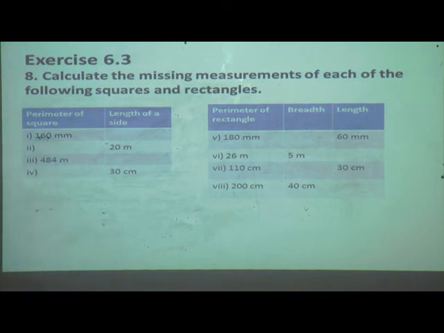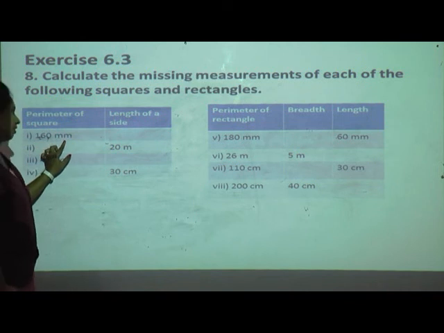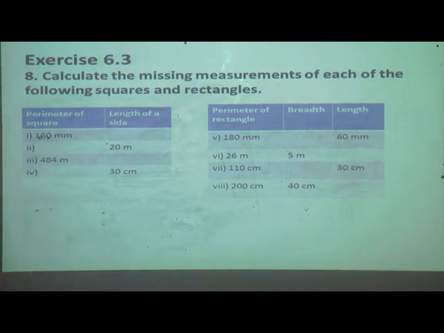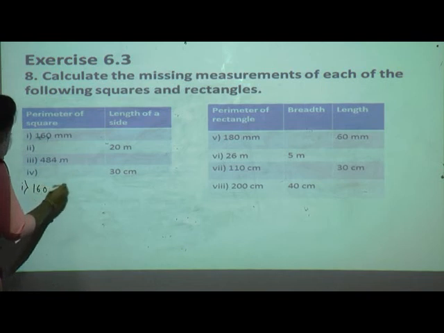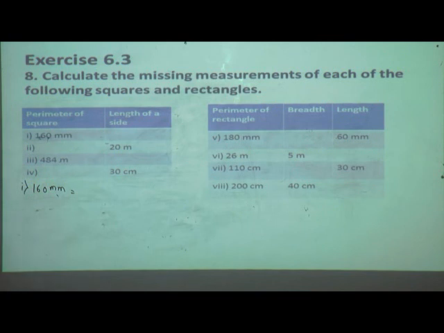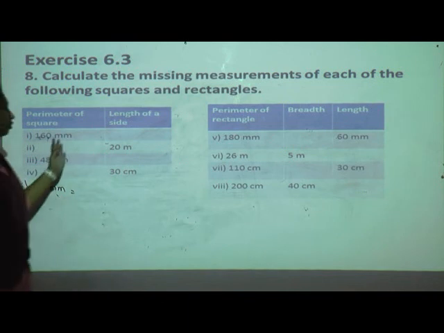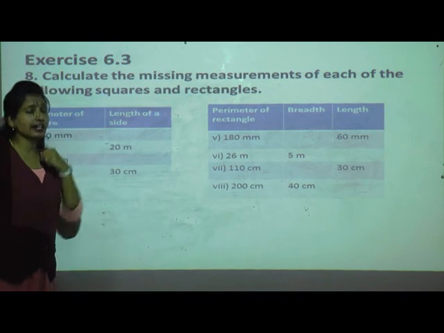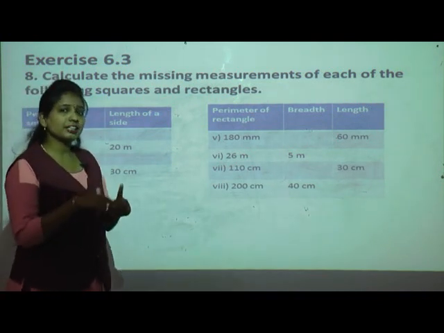In the first one they had given 160 millimeter. Okay, this is the perimeter of the square. Now we have to find out the length of each side. Now 4 sides are equal, isn't it? The 4 sides together are 160 mm. If they give one side and we want to find the 4 sides, what we used to do? We used to multiply by 4.